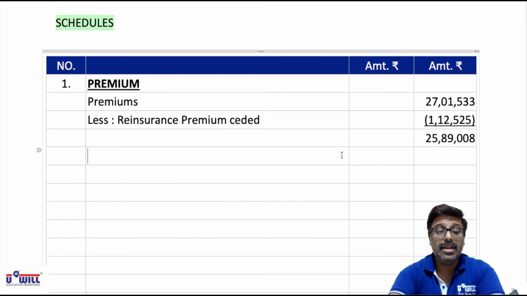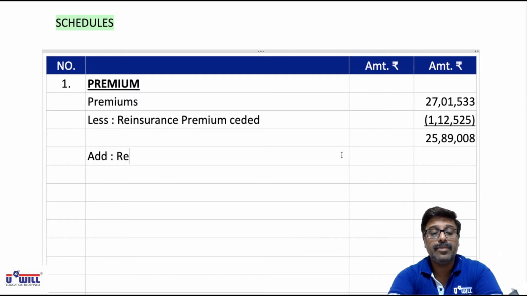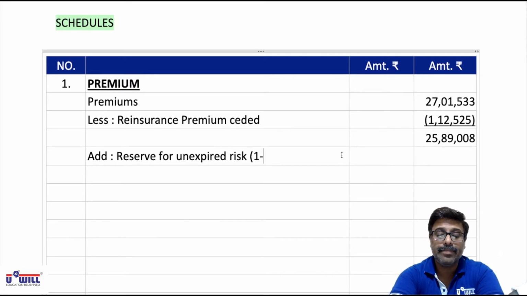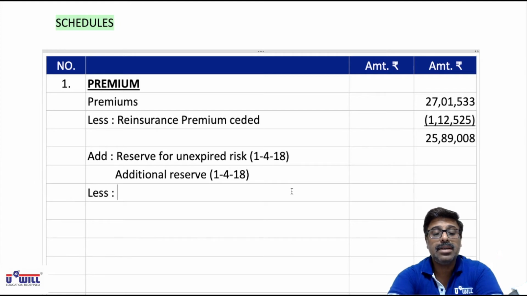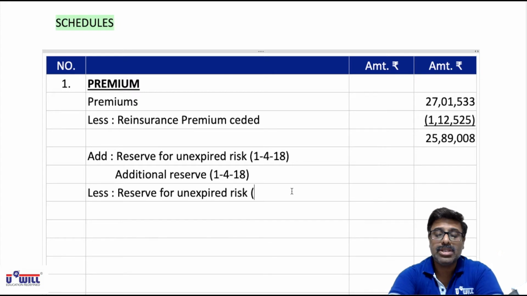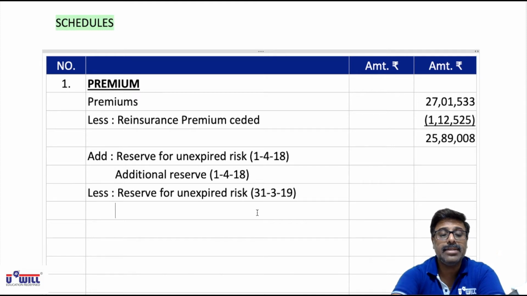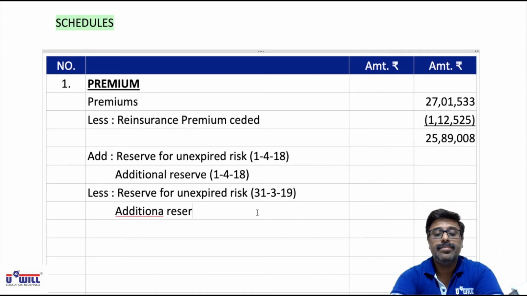Now in this we give the effect of opening reserve first. So reserve for unexpired risk. Opening balance means 1418, and also you'll add additional reserve. Okay, not only actual reserve but also you'll add additional reserve on 1418, and we will minus reserve for unexpired risk, that is closing reserve 31,390, and same way closing additional reserve also we will minus. Okay, closing additional reserve also we will minus.